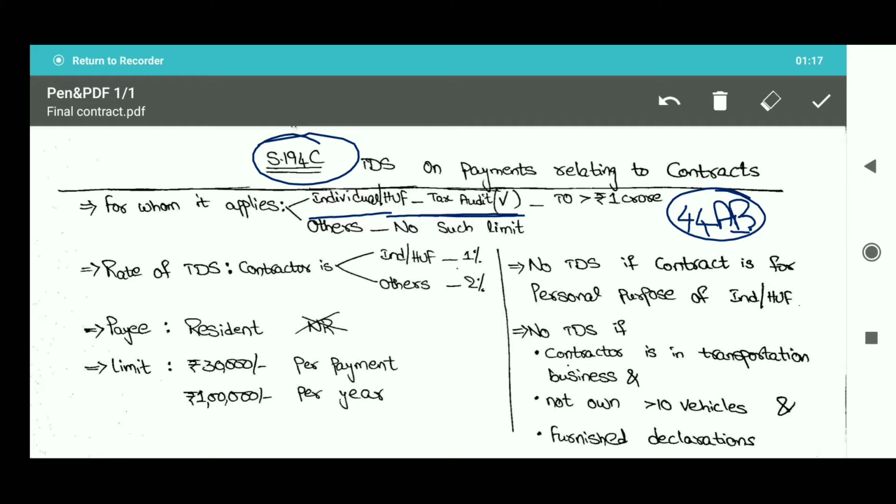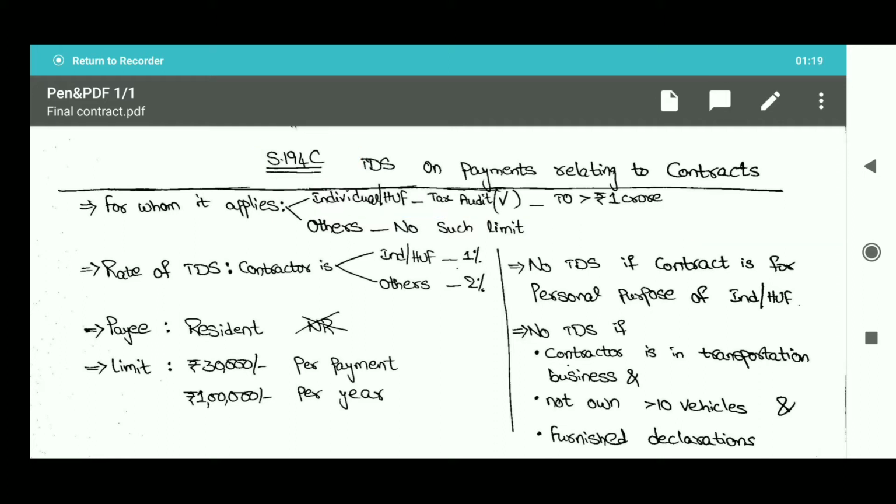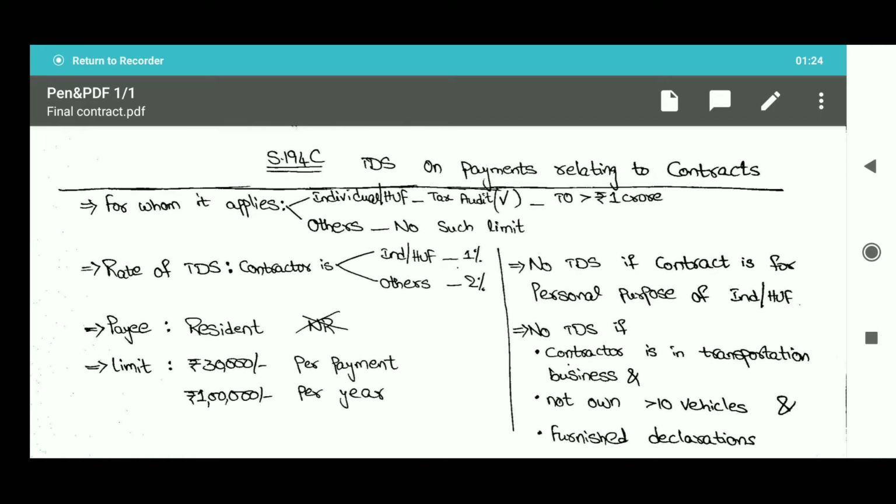So in simple terms, for a contractor who is an individual or HUF, if his previous year turnover has exceeded rupees 1 crore, then TDS under Section 194C will apply.